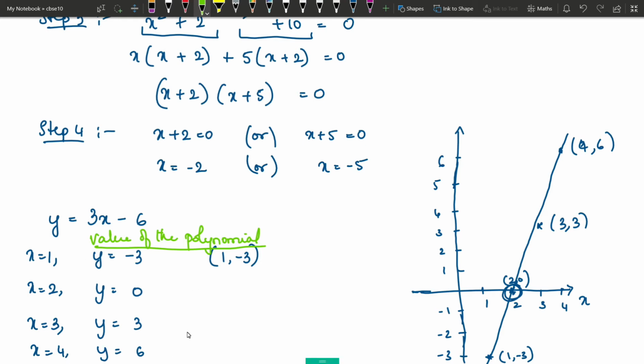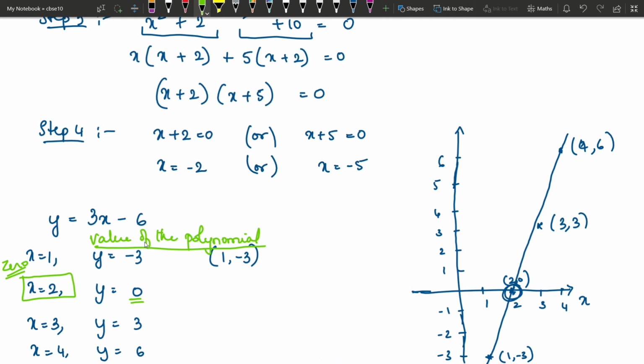In this, which do you call zero of the polynomial? This one. This is called zero of the polynomial because when x is 2, y is 0. x equals 1, x equals 3, these are not zeros of the polynomial, or in other words, they are not roots of the equation.